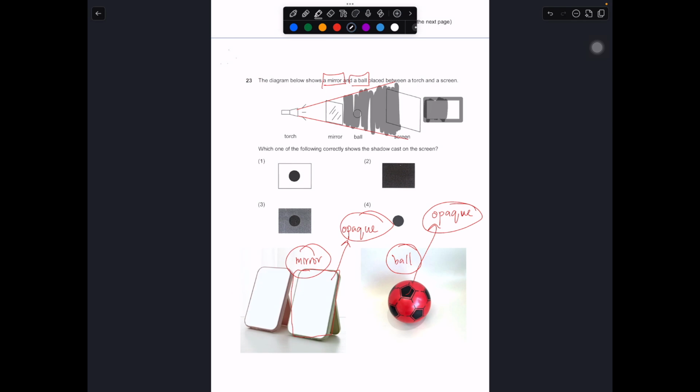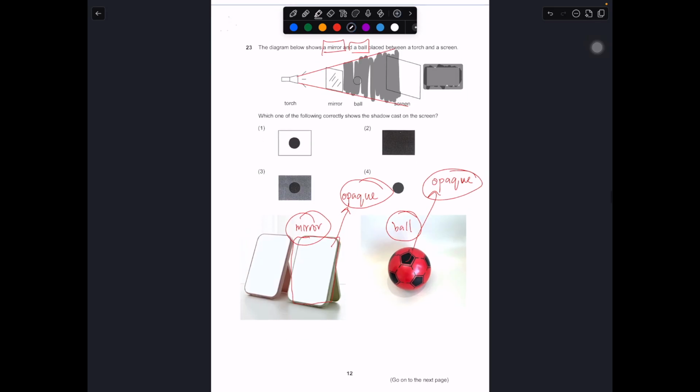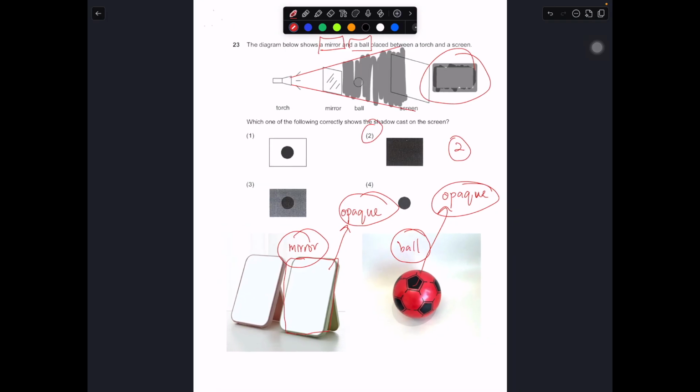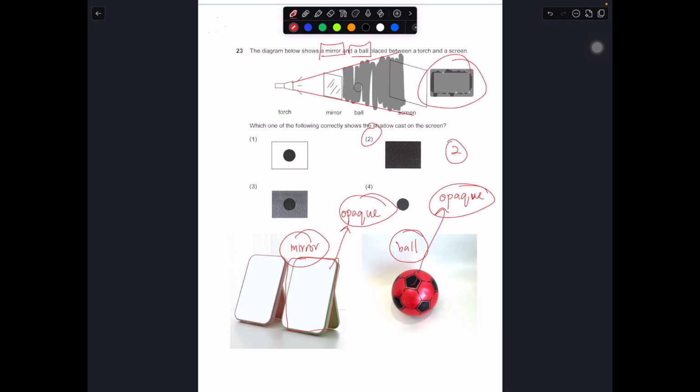Because the ball is behind the mirror, it's already in the shadow of the mirror, so it will not actually cast additional shadow on the screen. So in this case, 1, 2, 3, and 4, which one looks like this? The answer will be number 2. 2 looks like this. Because the ball is behind the mirror, it will not affect the shadow in any way in this case. For number 4 over here, you don't see the side, right?